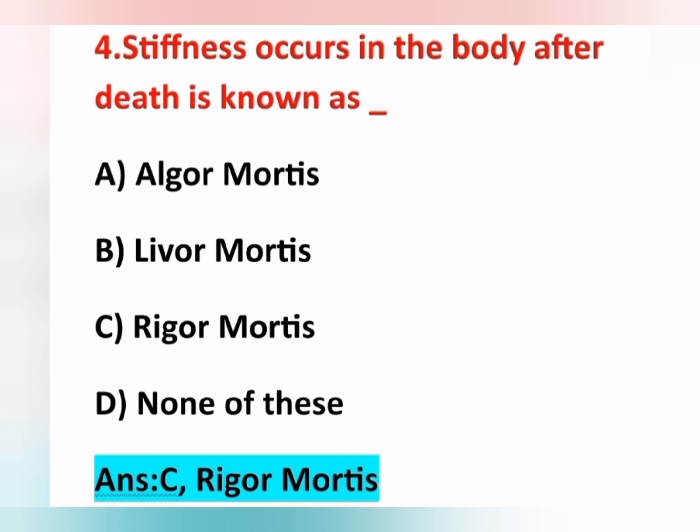And the remaining options: algor mortis means cooling of the body after death. And option B, livor mortis, means discoloration of the skin after death, that is bluish to purple discoloration after death. Here our answer is option C, rigor mortis.